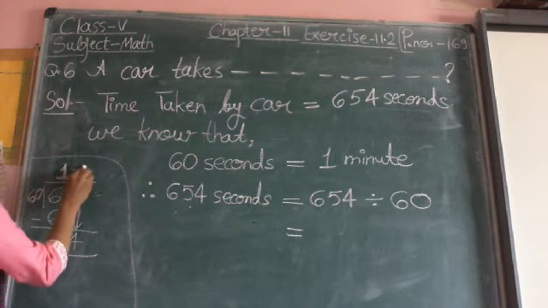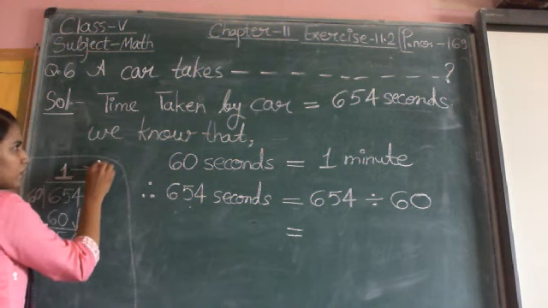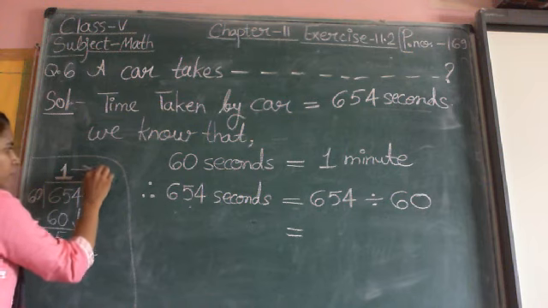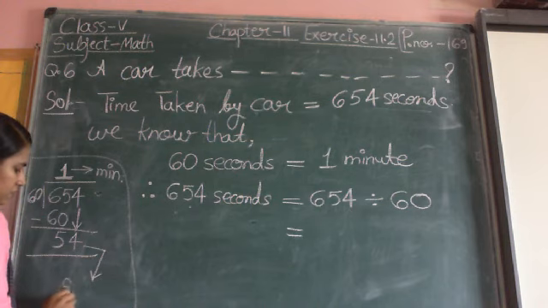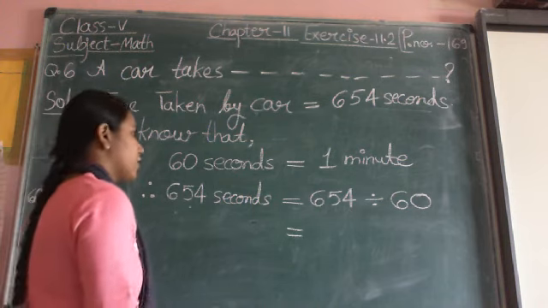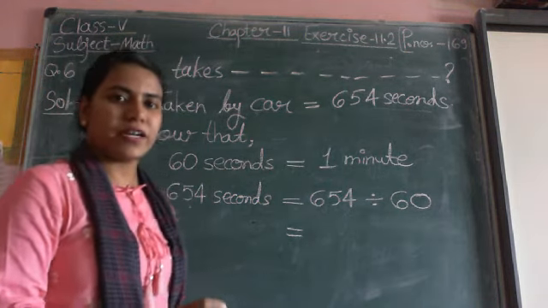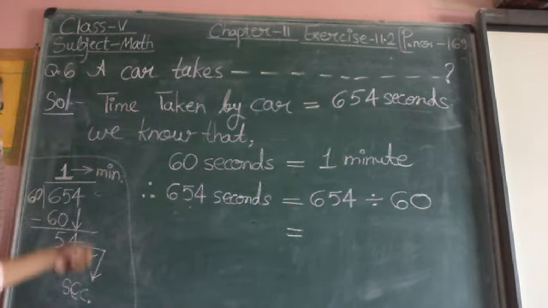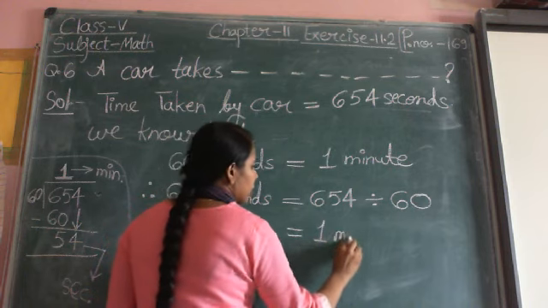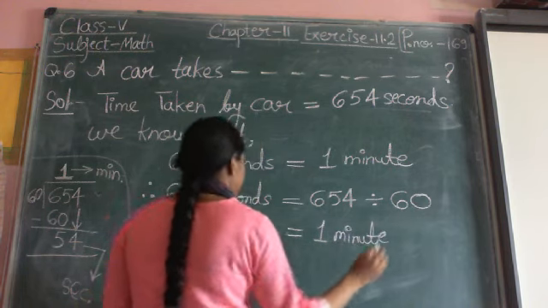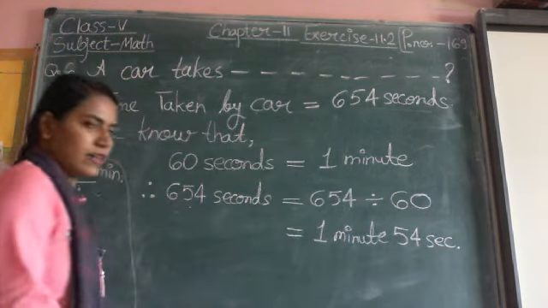Now what is your result? The number in the quotient part, 1, is your minute, and the number in your remainder part will be your second. And according to the question, we wanted to convert into minutes and seconds. So we got 1 minute 54 seconds as our result after division. It is our final result.